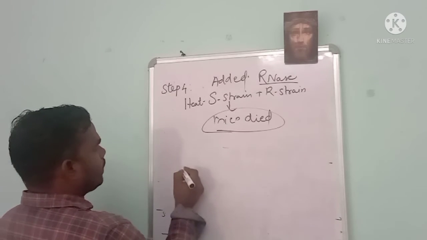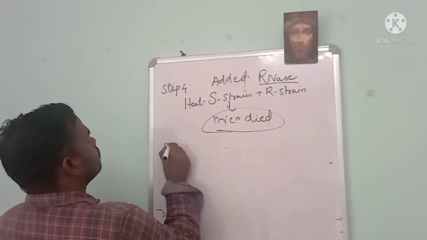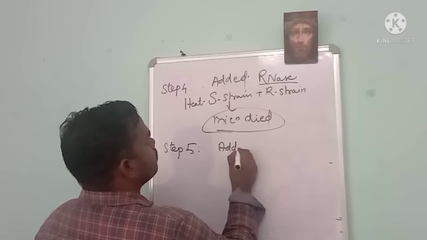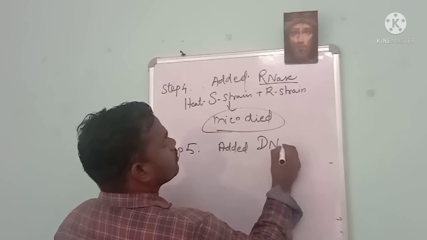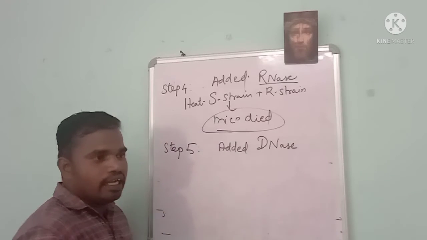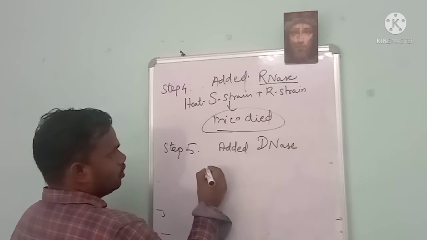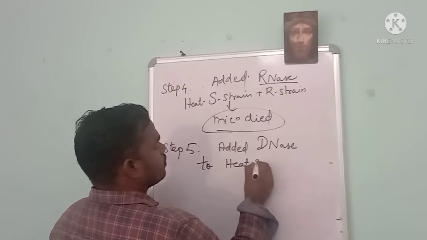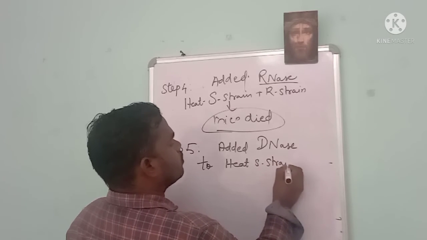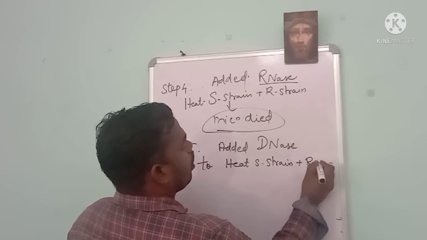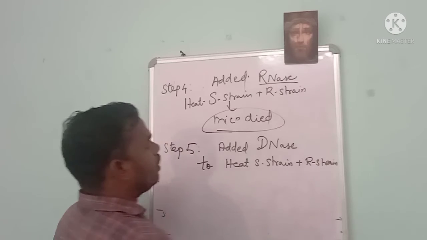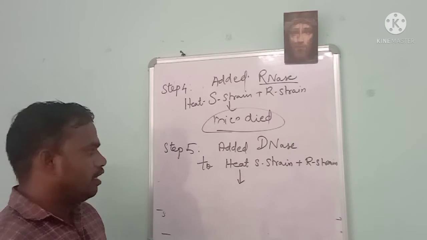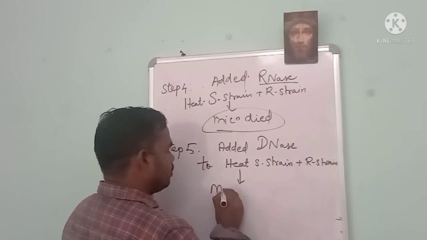So he went to the next level. In step 5, he added DNase, which can degrade the deoxyribonucleic acid, to heat-killed S strain with R strain. To his astonishment, the mice survived.